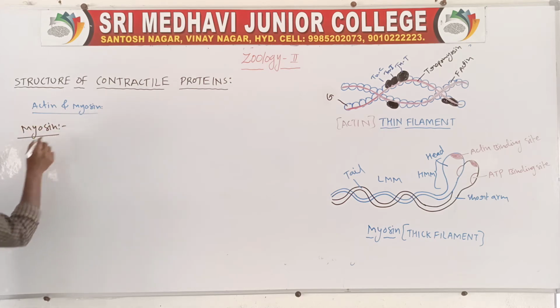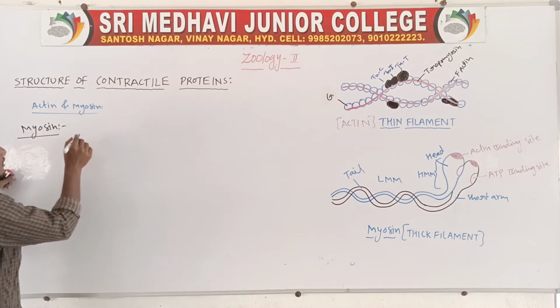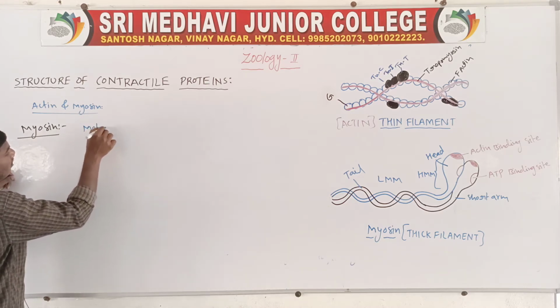Second one, myosin. Myosin is a motor protein.